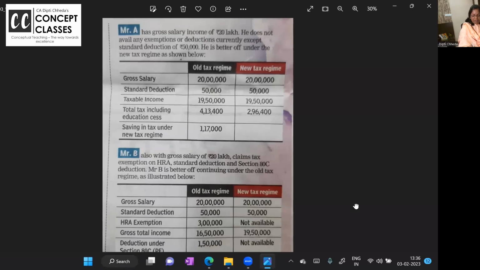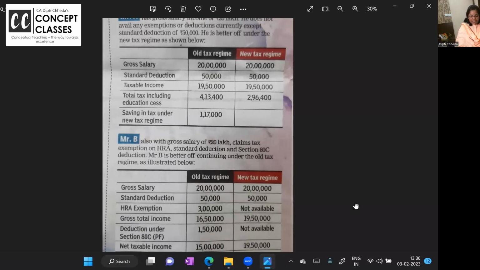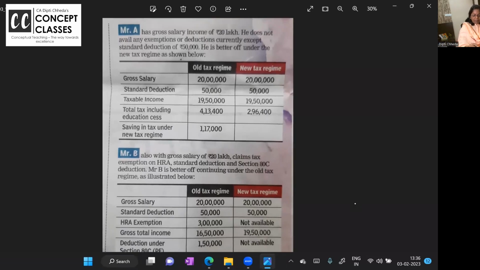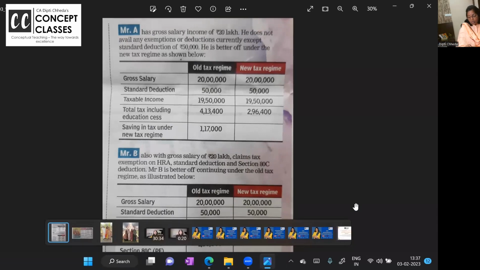Mr. A has a gross salary of 20 lakhs. I have taken this from an article, but I really liked it, and credit goes to the article. He's not availing any benefit except standard deduction. So in the old regime, gross salary 20 lakh, standard deduction. Now in the new regime also, I told you, they are giving 50,000 standard deduction.